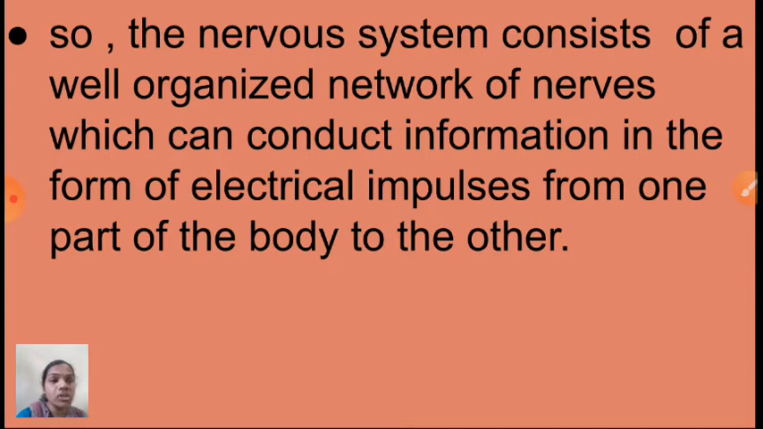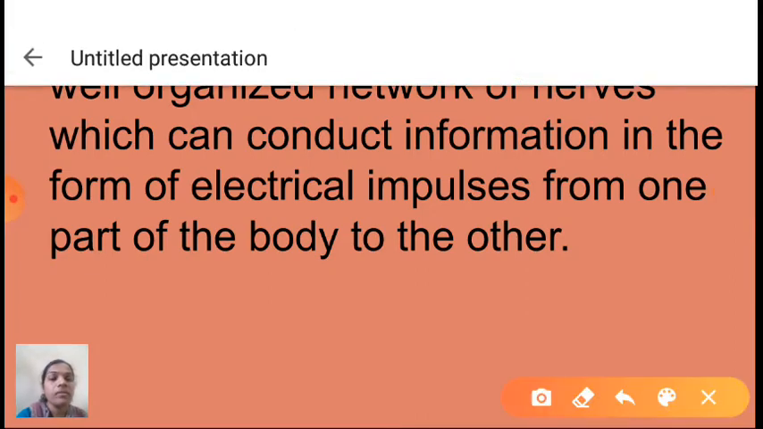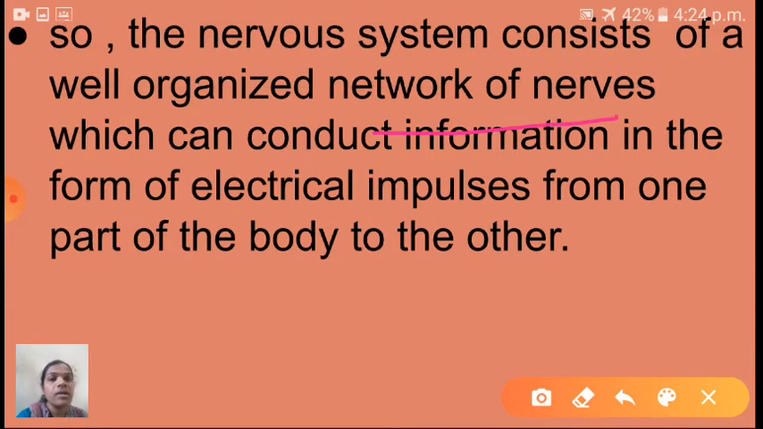So the nervous system consists of a well organized network of nerves. Okay, a network of nerves which can conduct information in the form of electrical impulses from one part of the body to the other. I hope you understand this one, how the electrochemical impulses are generated and how they conduct from one nerve to another nerve. Finally, they will reach the muscle cells. Okay, children, I hope you understood this one. Shall I go next?